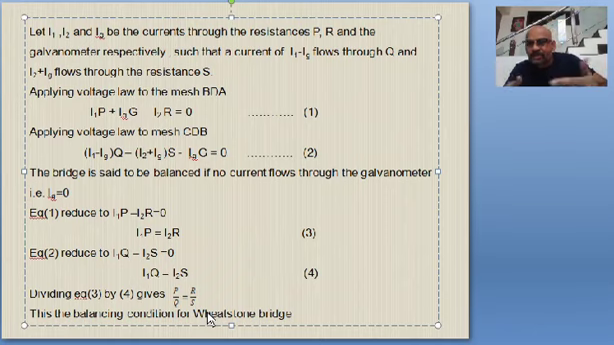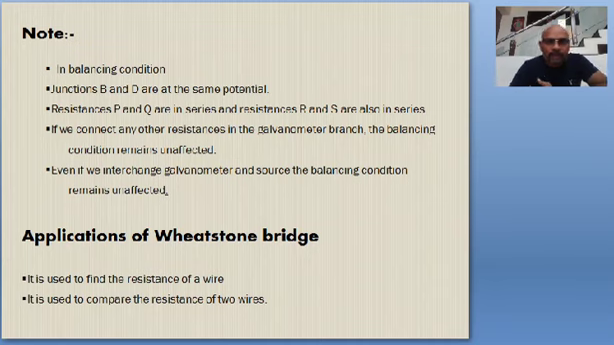That means if Ig is equal to 0, this condition automatically gets satisfied, or if P by Q is equal to R by S, then Ig is equal to 0. Both are okay. So this is the balancing condition of Wheatstone's bridge. And here we have got few points to be noted. One, in the balancing condition, when the bridge is balanced, the points B and D where the galvanometer is connected, it will be at the same potential. That is the reason the current does not flow through the galvanometer.